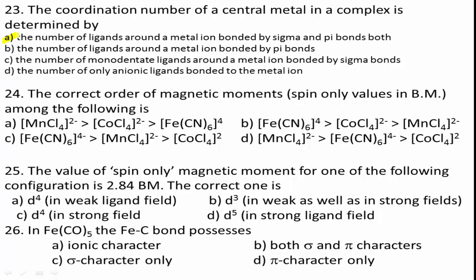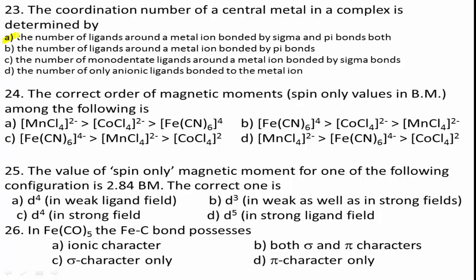In [CoCl4]²⁻, cobalt is in +2 oxidation state, which is a d7 configuration. It forms a high spin complex with 3 unpaired electrons. Next, in [Fe(CN)6]⁴⁻, Fe is in +2 state, which is a d6 configuration. It forms a low spin complex with 0 unpaired electrons.